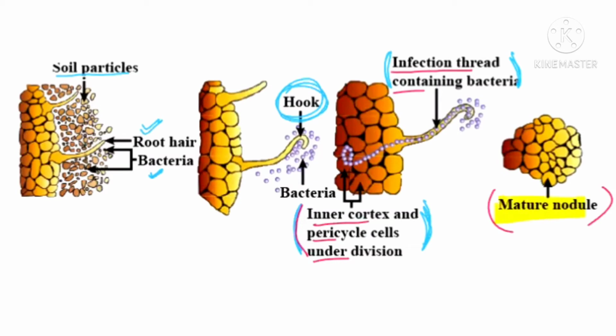So mature nodule formation is done when the infection thread carrying the dividing bacteria reaches the inner cortical and pericycle. Now, so nodule, what is made? So these nodules will establish direct vascular connection with the host.